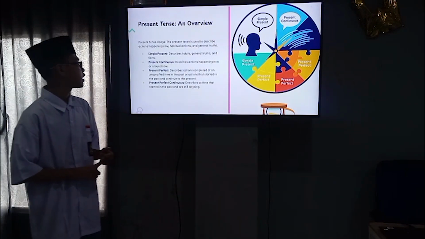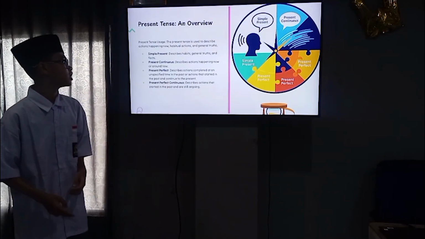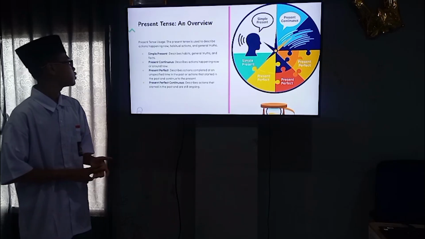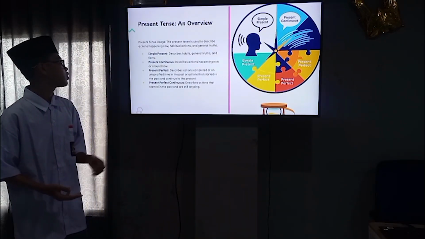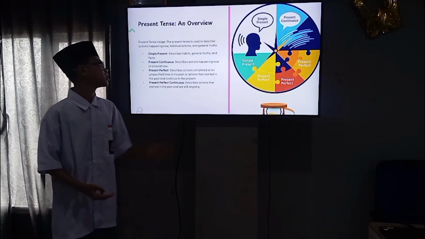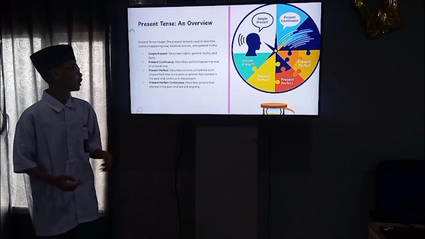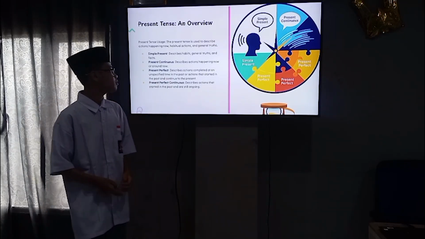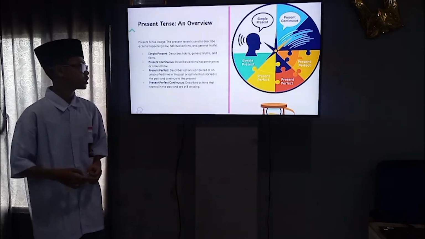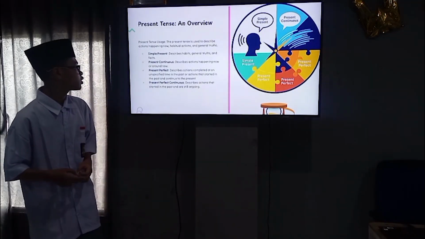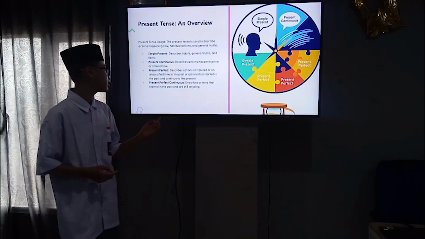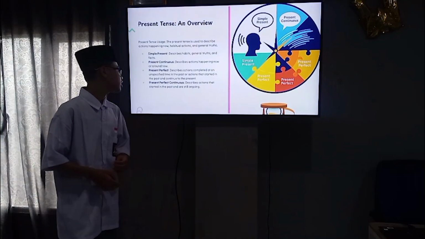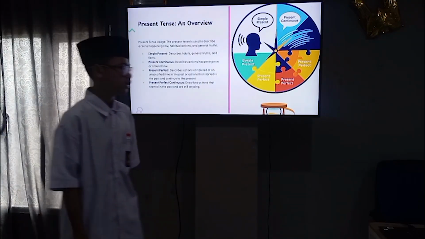First, simple present tense. Describes habits, general truths, and facts. Second, present continuous. Describes action happening now or around now. Third, present perfect. Describes action completed at an unspecified time in the past, or action that started in the past and continued to the present. Fourth, present perfect continuous. Describes actions that started in the past and are still ongoing.